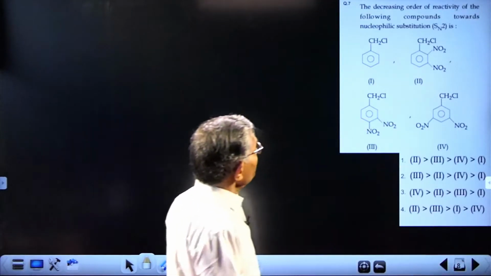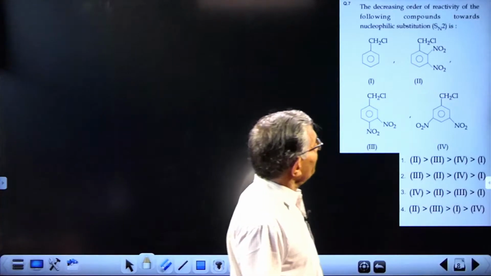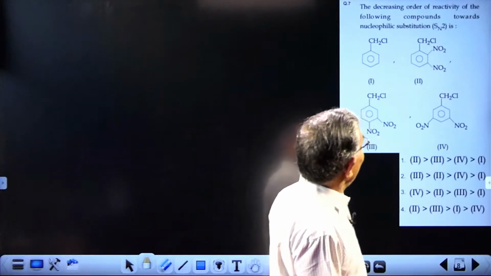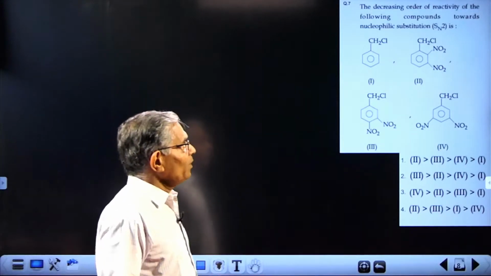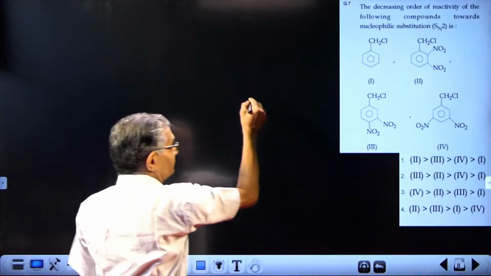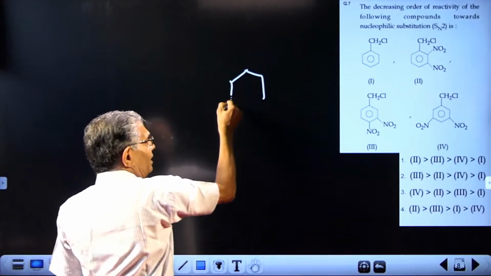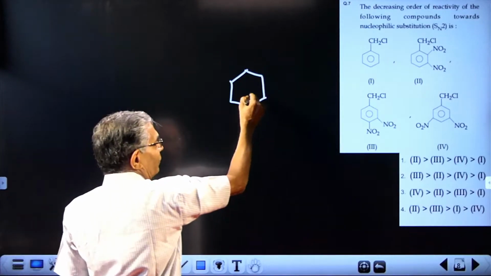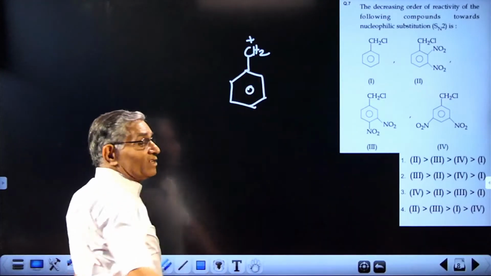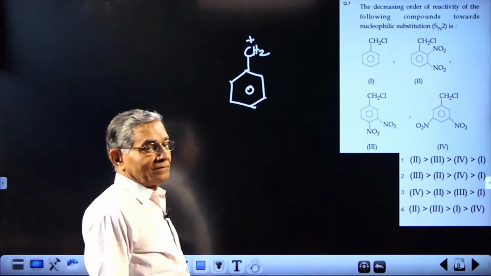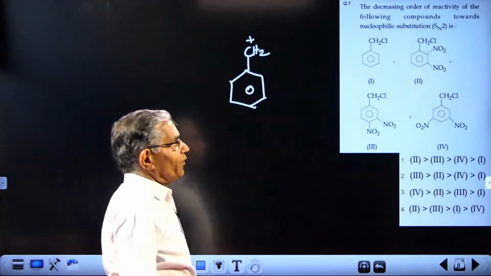Next question, number 7. Decreasing order of reactivity of the following compounds towards nucleophilic substitution. You know, this compound is benzyl. Benzyl easily undergoes SN1 reaction because of the stability of the carbocation.